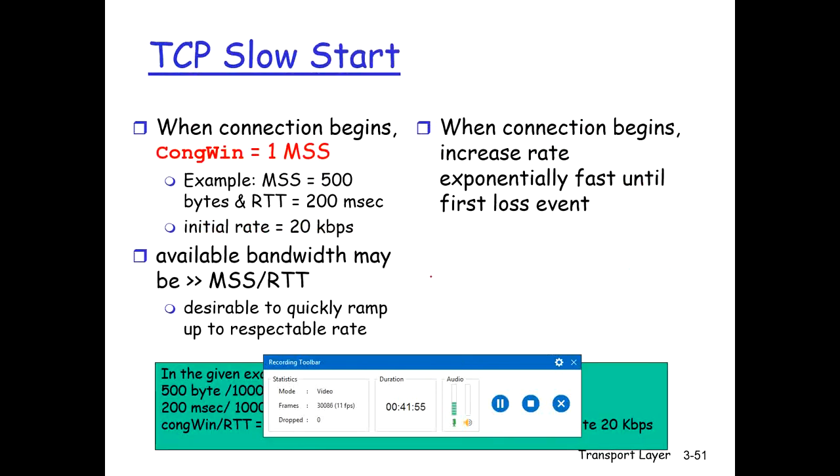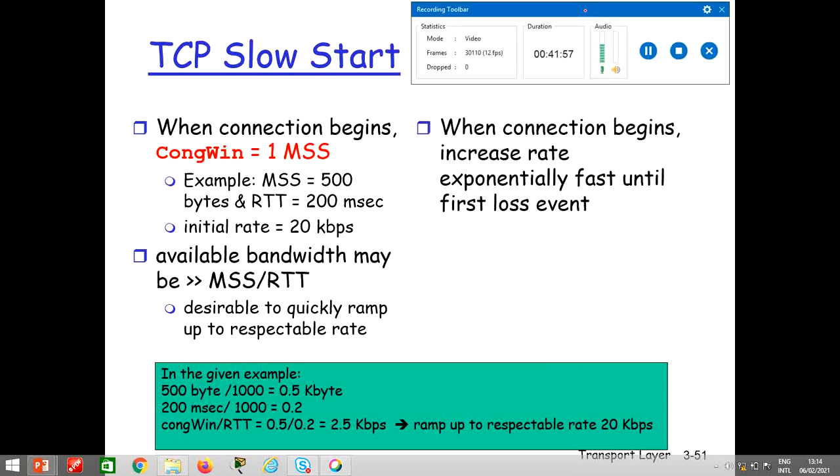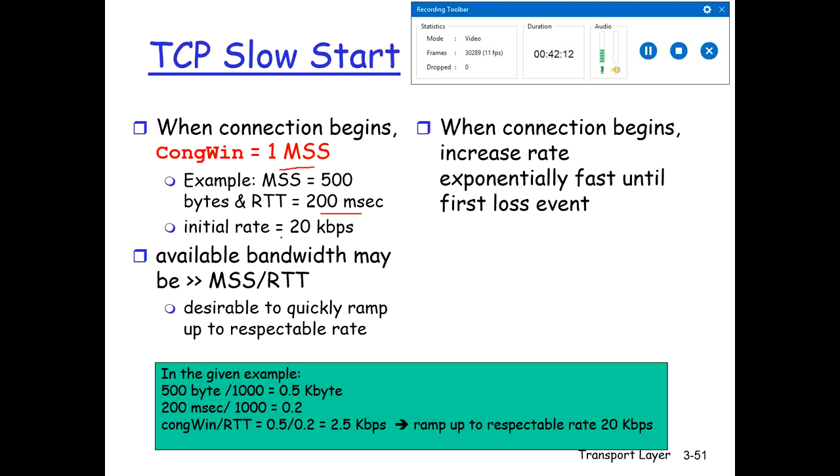Okay, so slow start. What is slow start? Slow start means it starts the congestion window at 1 MSS, one maximum segment size. So for example, let's consider over here MSS is 500 and RTT is 200 milliseconds. So it will measure the initial rate, how to utilize the bandwidth.